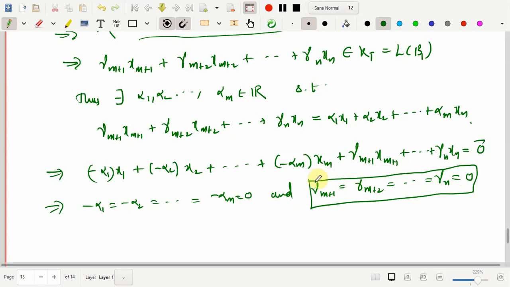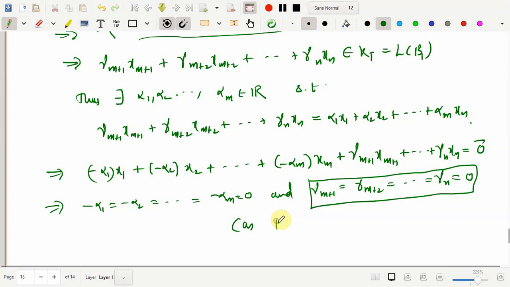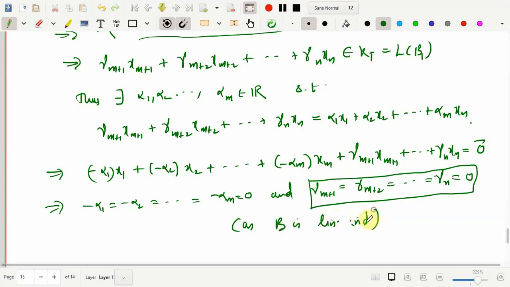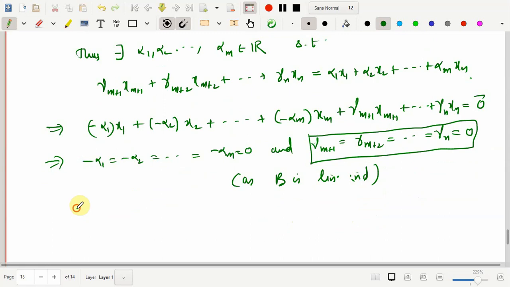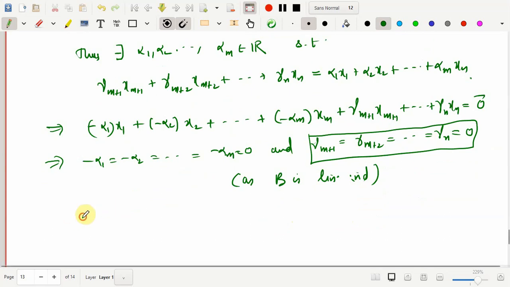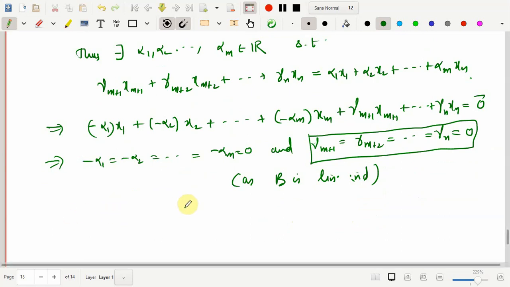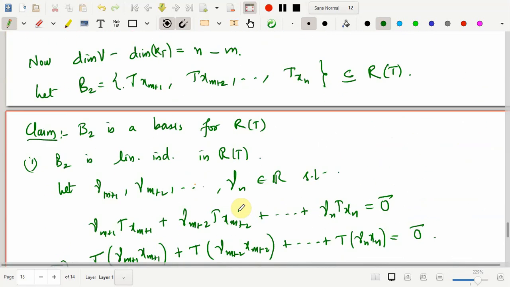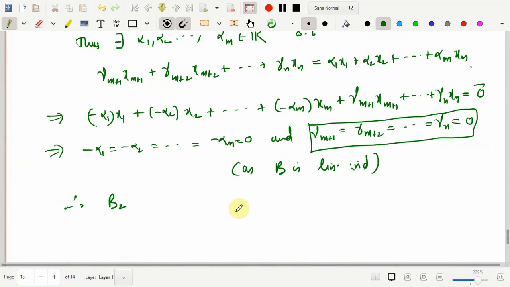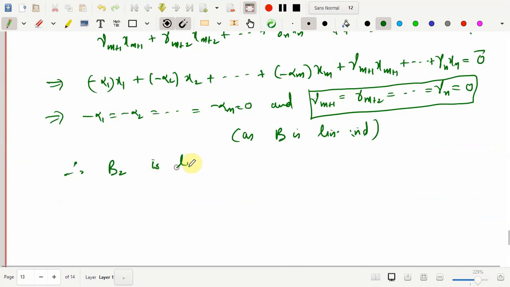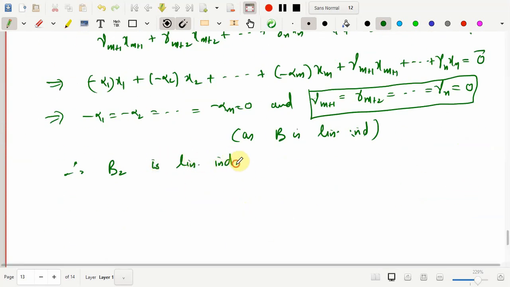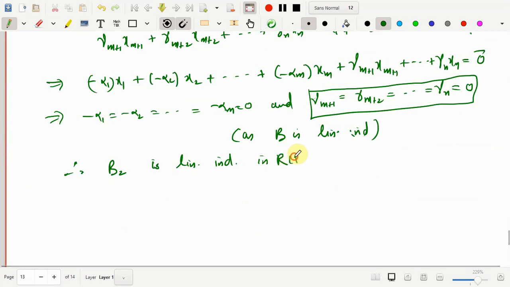So we have proved our claim, and the reason here is that B is linearly independent. So this is enough to say that the set B2, I hope I am using the correct notation, yes, B2 is linearly independent in R of T.